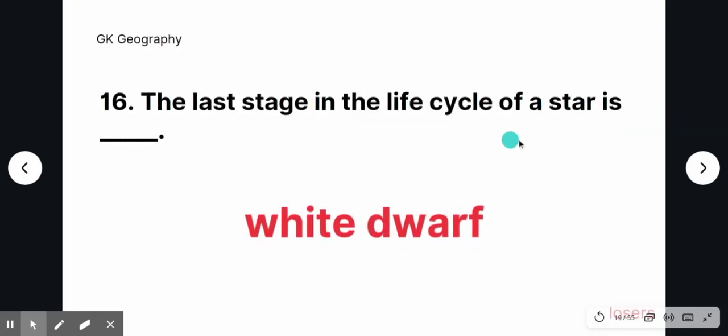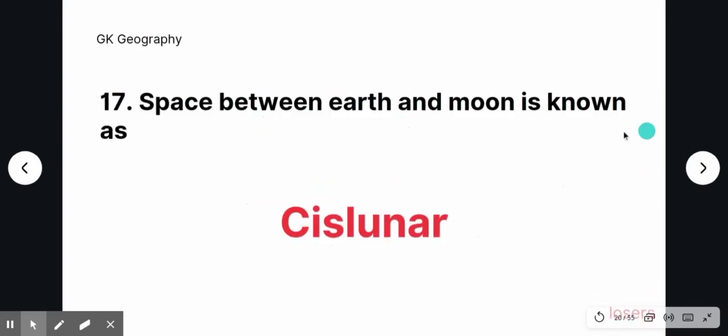The last stage in the life cycle of a star is white dwarf. Space between Earth and Moon is known as cislunar.